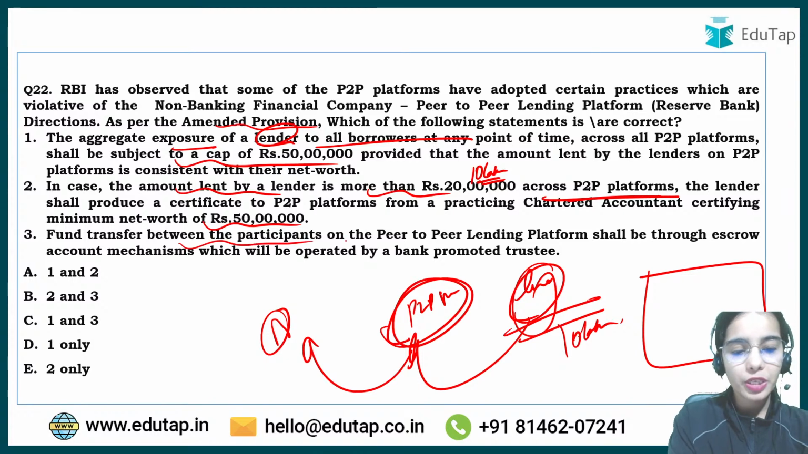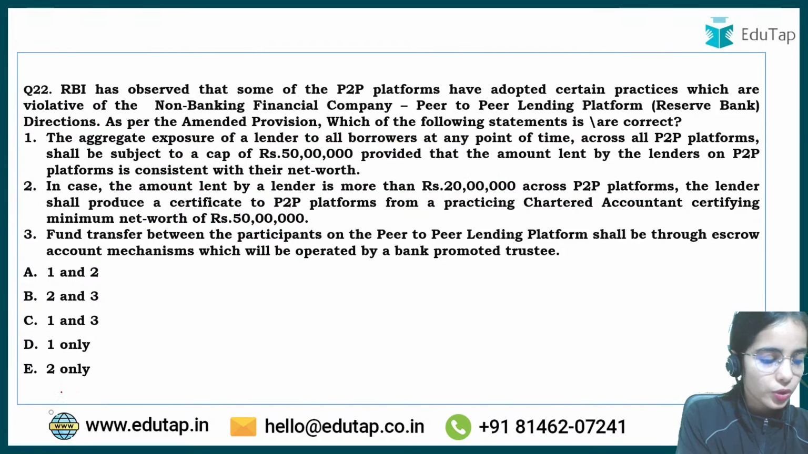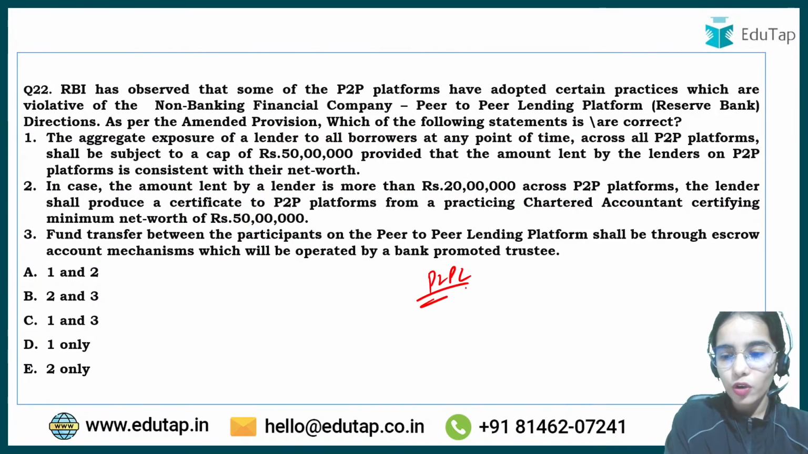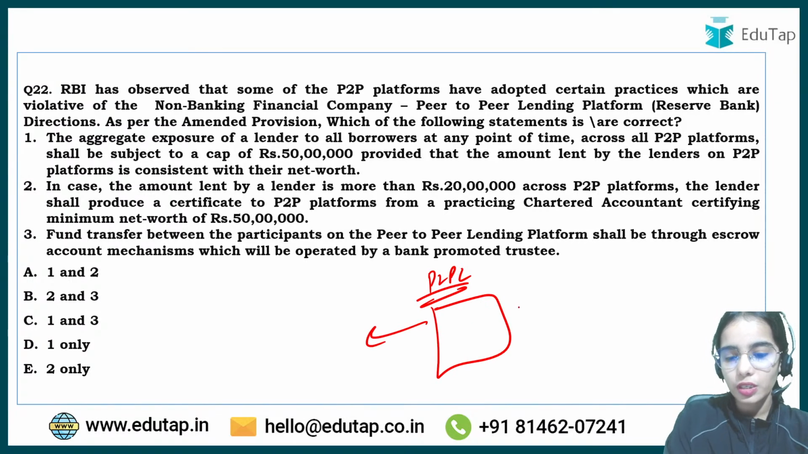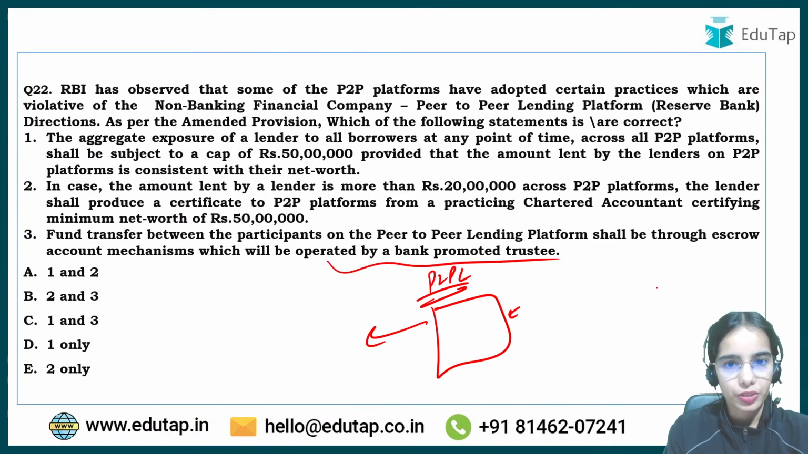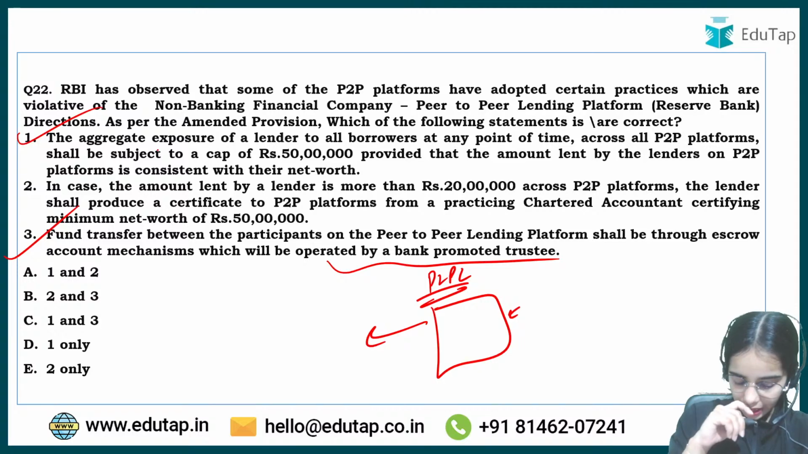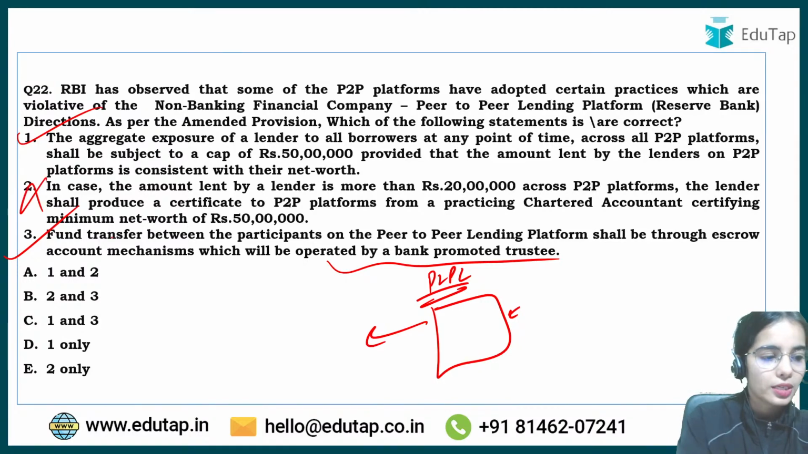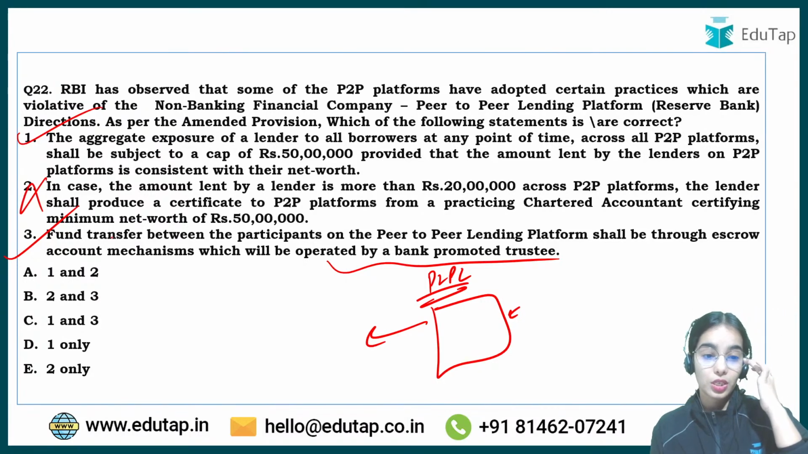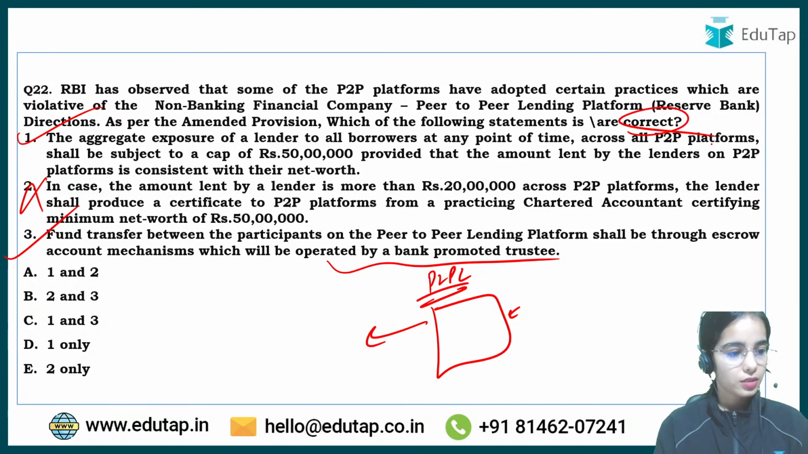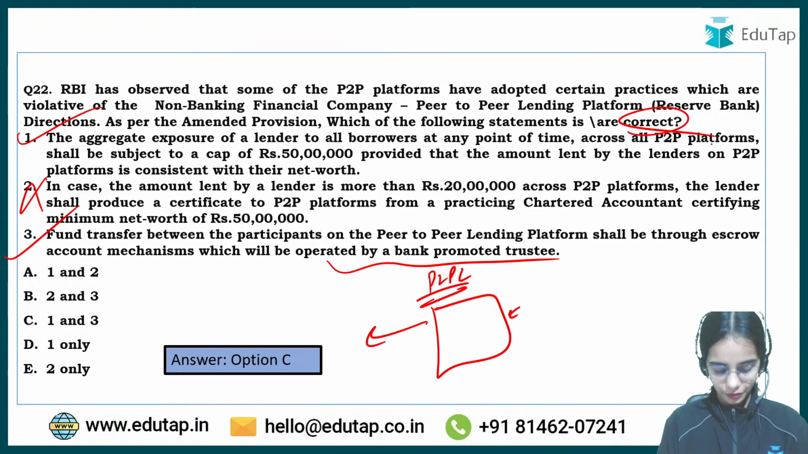The fund transfer between the participants. So under the peer-to-peer lending platform, the fund transfer that happens should be through the escrow account that is operated by the bank promoted trustee. So the first and third ones are correct, only the second one is wrong. So here the right answer is 1 and 3, that is C. C is the right answer. The third one is also correct, na?